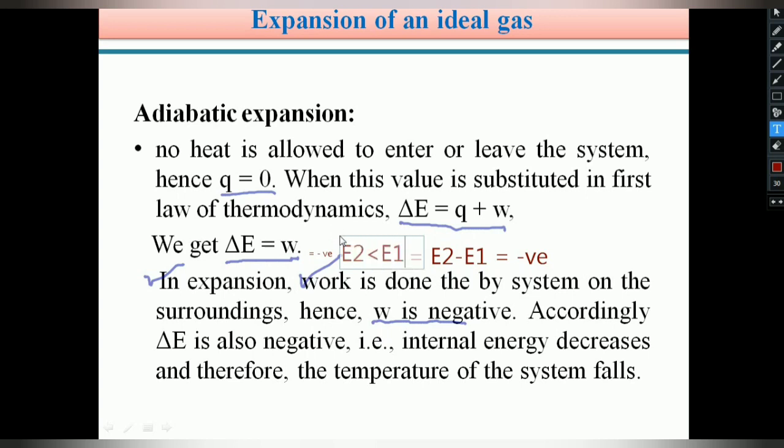Therefore, during an adiabatic expansion, internal energy decreases, and therefore the temperature of the system falls. Students, please remember, in an adiabatic expansion, internal energy decreases. Whenever the internal energy decreases, the temperature of the system also decreases.